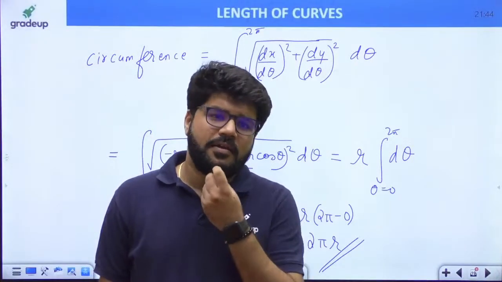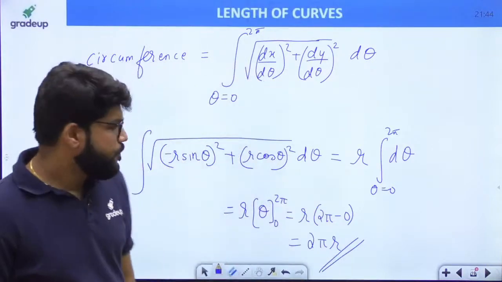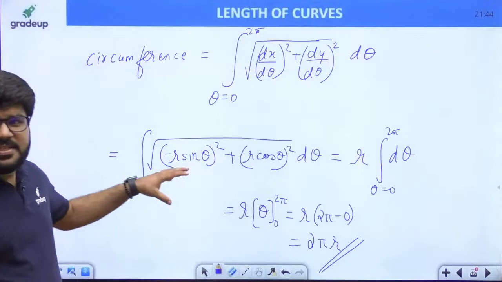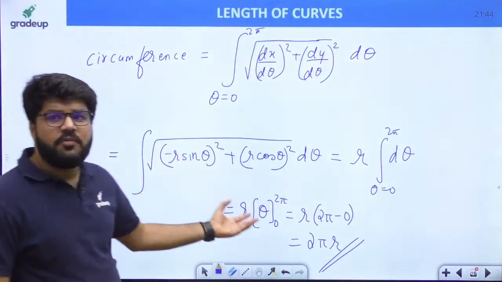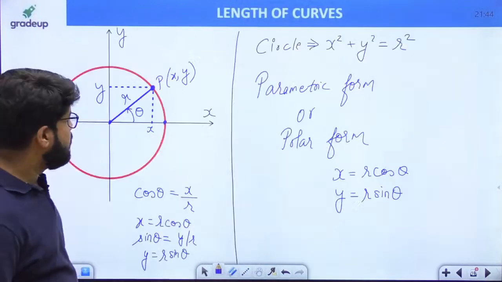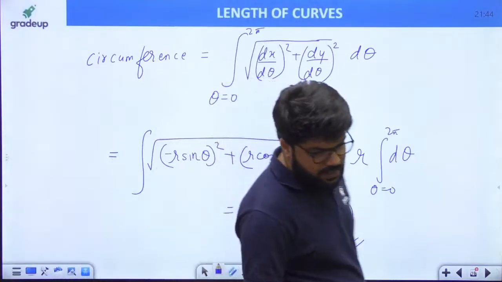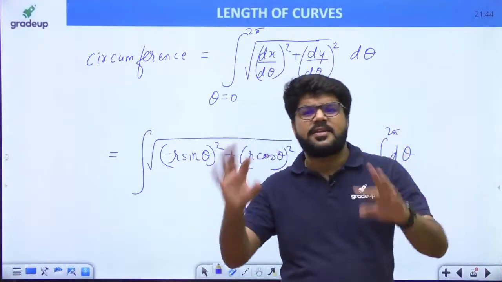Just a wild thing I am telling. Using this length of curve, one of your childhood results, the reason behind it is: why the circumference of a circle is 2 pi r. Why is it 2 pi r? The simple reason is there. Calculus has an answer to everything.